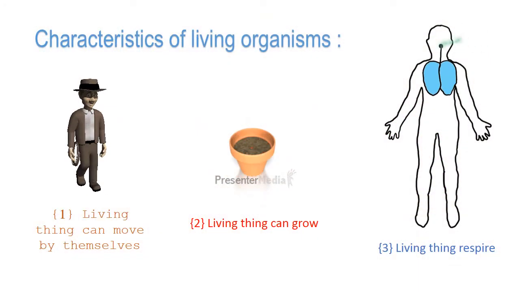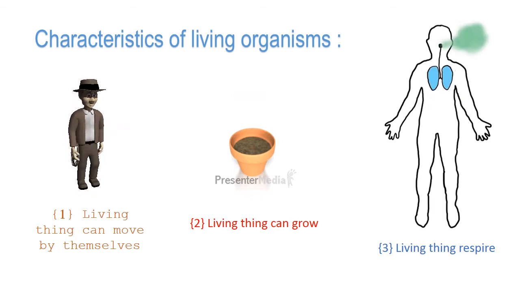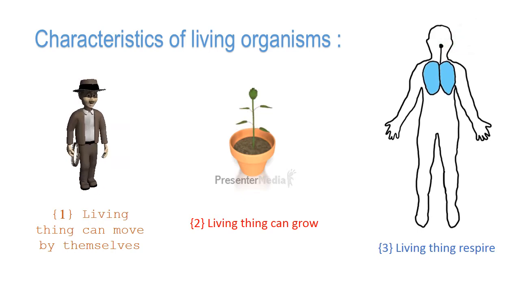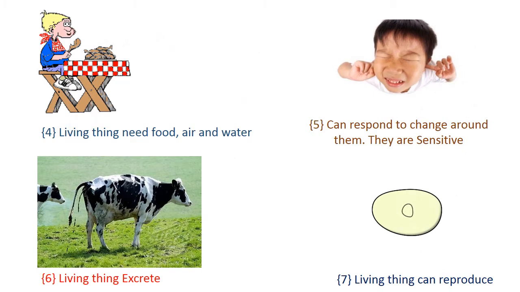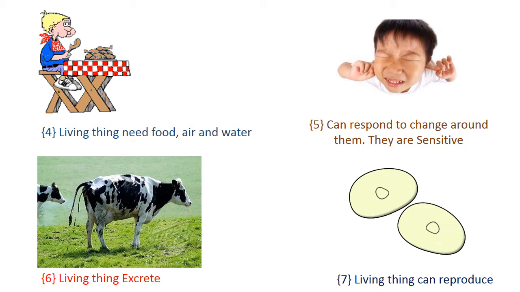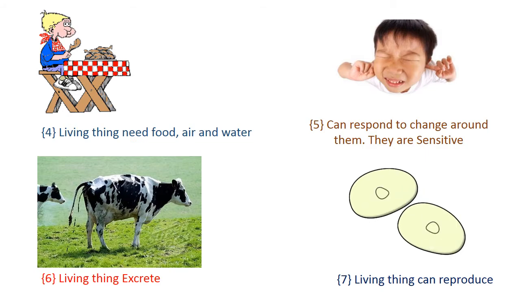In the picture, living things can move by themselves, living things can grow, living things can respire. In this chapter, we will study this in detail. First, life processes, then mode of nutrition, respiration, transportation, and excretion. Food comes under nutrition, clear? And they respond to changes around them. They are sensitive. Living things can excrete. See, excretion. Living things can reproduce.